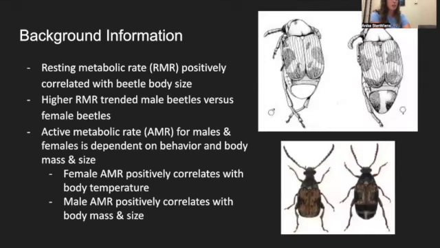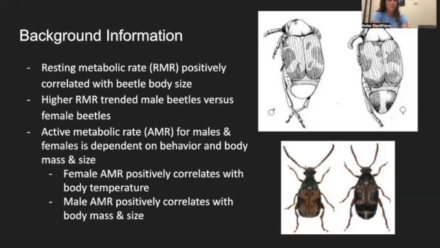At the beginning of the experiment, we performed a literature search to gauge what research had been previously conducted in this area, and we couldn't find a whole lot about bean beetles specifically and the effects of sex on the metabolic rate of bean beetles. However, we did find lots of information about similar experiments and studies conducted on seed beetles and ground beetles. This highlighted a gap in the previous research on this specific topic with bean beetles.